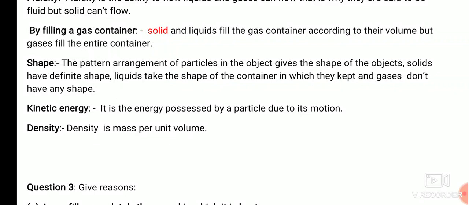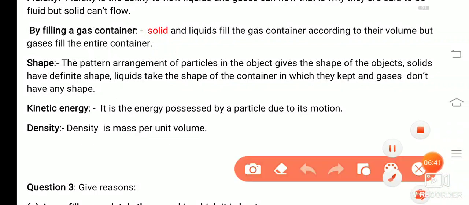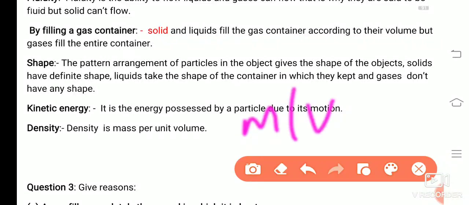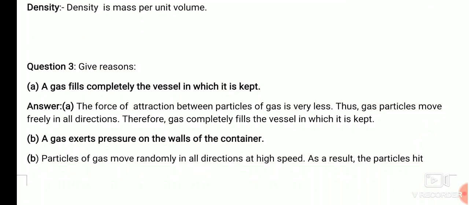Kinetic energy means the energy possessed by a particle due to its motion. So whenever any particle is in motion, it possesses a kind of energy that is called kinetic energy. Similarly, density means mass per volume. So mass upon volume is equal to density. Remember this formula.